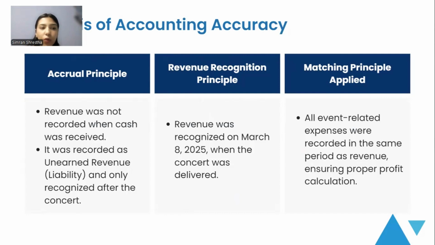We recorded the expenses in the same time period as revenue, as the matching principle states that all the event related expenditures must be recorded in the same period as revenue, ensuring that the proper profit can be calculated. And lastly, we followed the accrual principle, which states that everything was recorded when it actually happened and not just when the cash was exchanged. Following these rules, the financial information was made reliable and transparent.